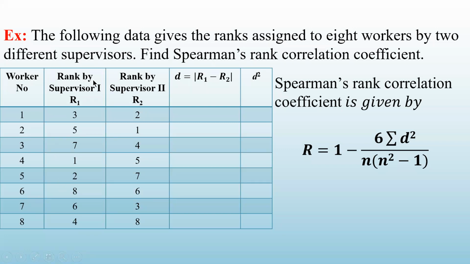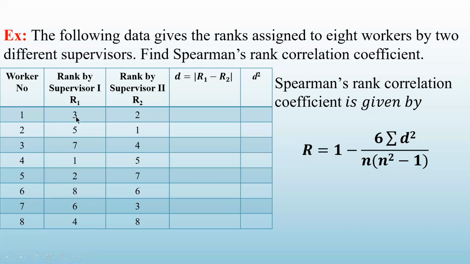Okay. So the rank given by supervisor 1, we call it R1. The rank given by supervisor number 2, we call it R2. Look at how the ranking is given by supervisor number 1. There are 8 workers, so he has to allot 8 ranks from 1 to 8. He is giving first rank to worker number 4. Second rank to worker number 5.